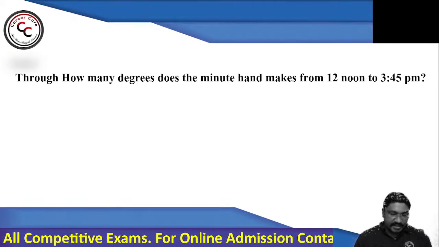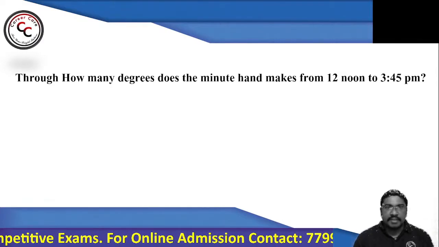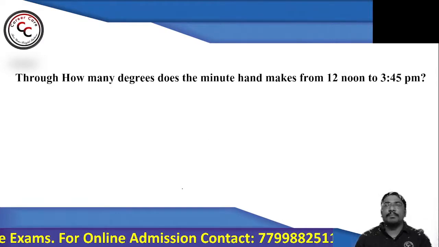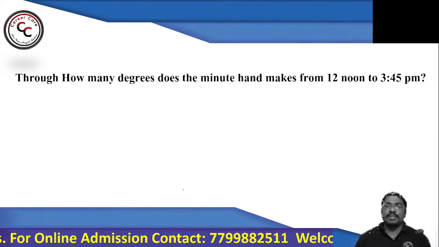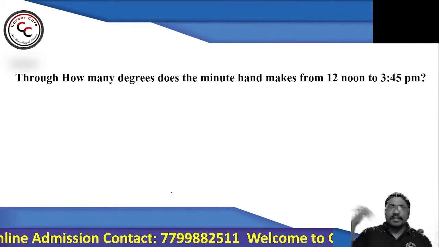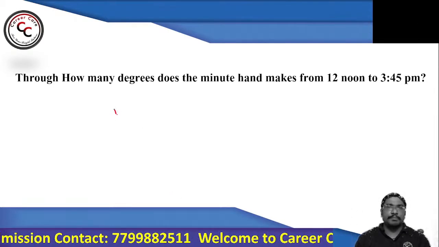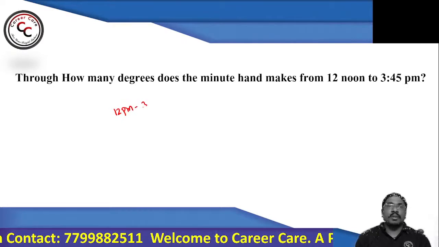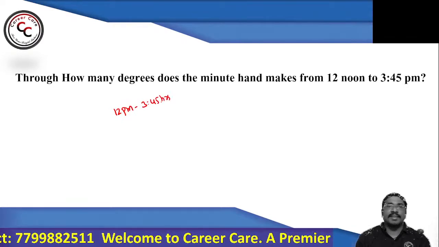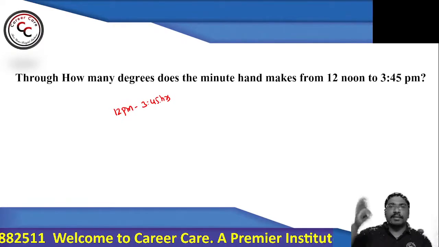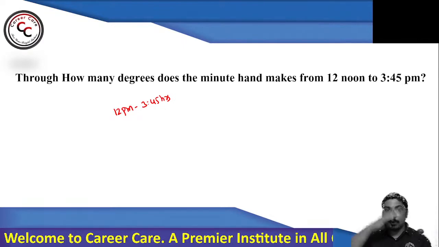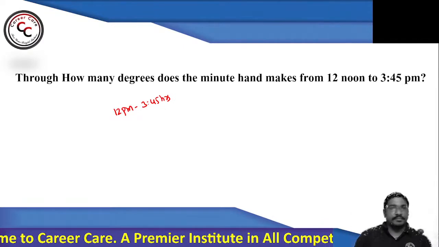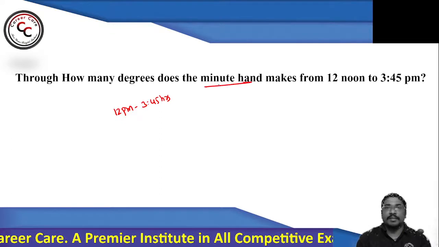Through how many degrees does the minute hand move from 12 noon to 3:45 p.m.? That is nothing but 12 p.m. to 3:45 p.m. So in this question, he is not asking what is the angle between the hour hand and minute hand. What he is asking is how many degrees it has turned. Which hand specifically? Minute hand.